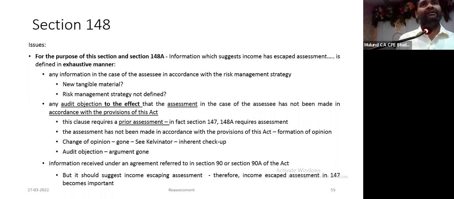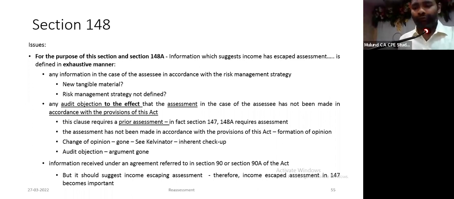No, but that becomes very important, because I want to know if the issue on which they are reopening is forming part of risk management strategy or not. If it is not, and they're simply reopening, I can challenge it. How will I come to know what is their risk management strategy? So, for example, they have reopened on A issue.